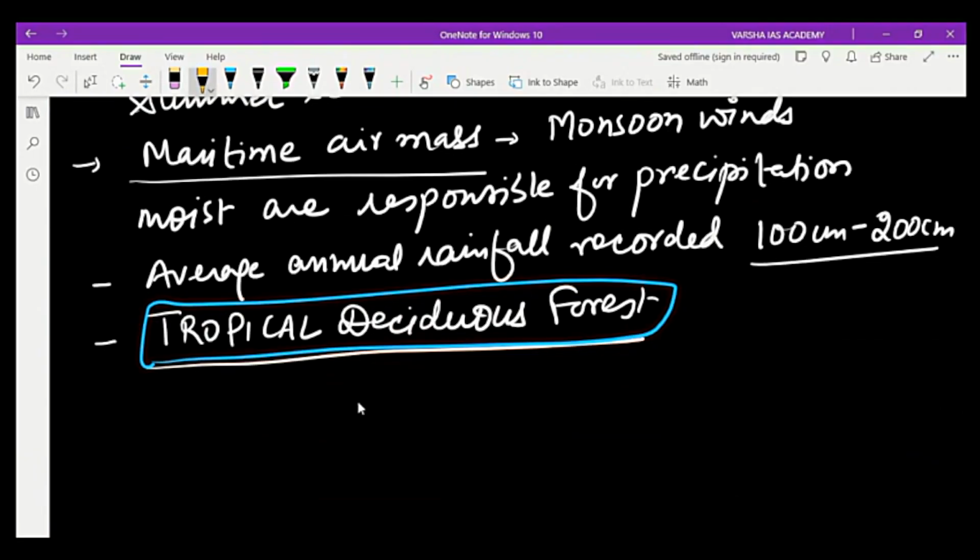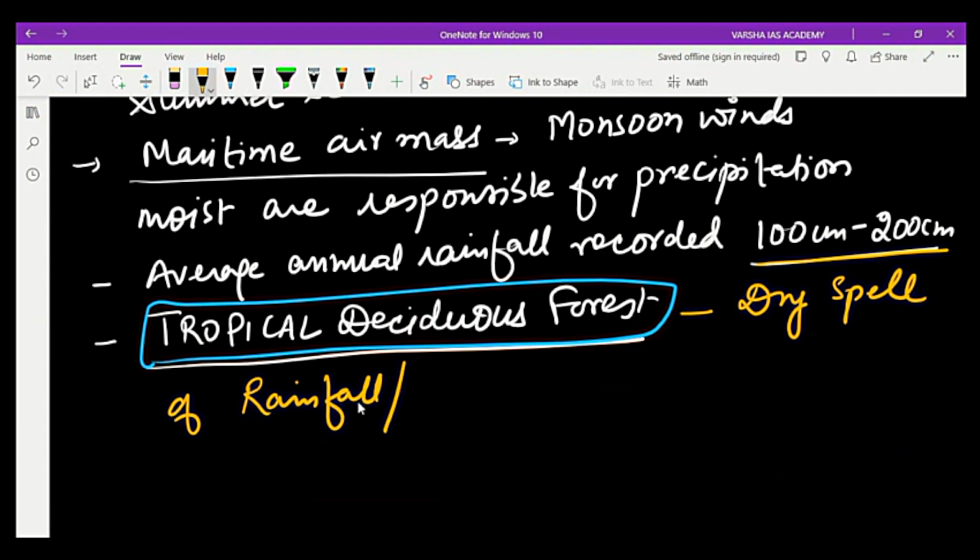So there is a growth of tropical deciduous forest in the range of 100 to 200 centimeter rainfall. There is a certain period, some dry spell of rainfall, meaning deficit of water.